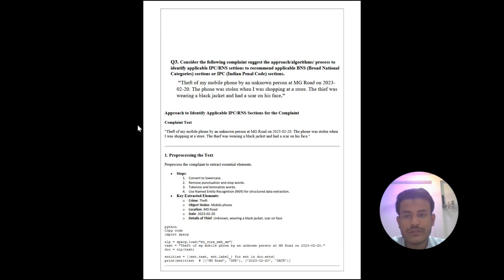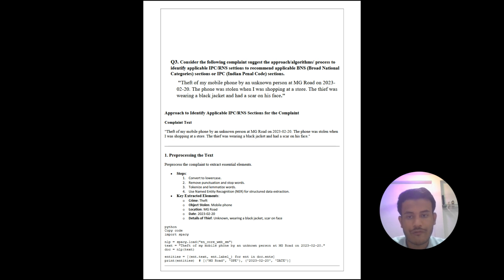Now, our third question is, consider the following complaint, suggest the approach, algorithms, process to identify applicable IPC or BNS sections, to recommend applicable BNS, Bharatiya Nyaya Sanhita, or IPC, Indian Penal Code section. So here's the complaint given: theft of my mobile phone by an unknown person at MG Road on 2023. The phone was stolen when I was shopping at a store. The thief was wearing a black jacket and had a scar on his face.